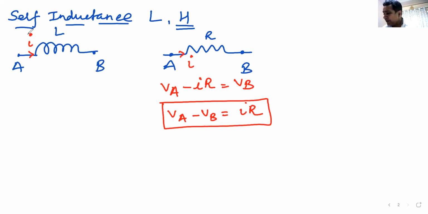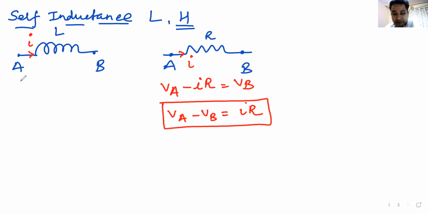When two resistors are in series, the effective resistance is R1 plus R2. Similarly, when two inductors are in series, the effective inductance is L1 plus L2. So also in the case of parallel combination. For resistors, 1 by R1 plus 1 by R2 is 1 by R equivalent. 1 by L equivalent is also equal to 1 by L1 plus 1 by L2. The same logic applies here. Something has changed, though.